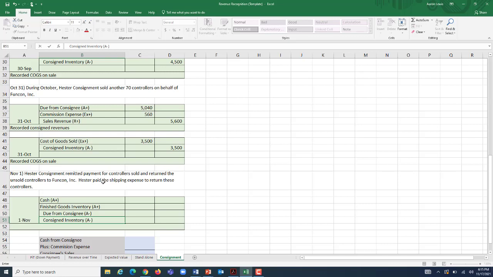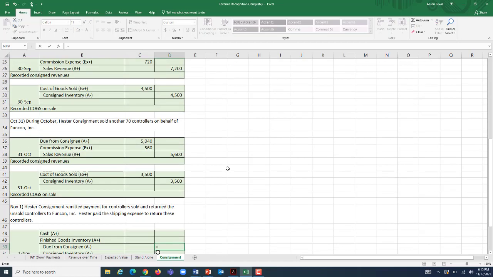It says here that Hester is paying the shipping expense, so we don't have to worry about putting that on the books. Let's just worry about what we're going to receive. Well, how much money does Hester owe us right now? The amount of cash that we're receiving should be equal to the amount that was due to us. So actually I'm going to start with this credit to due from consignee. What was the balance of that account at this time?